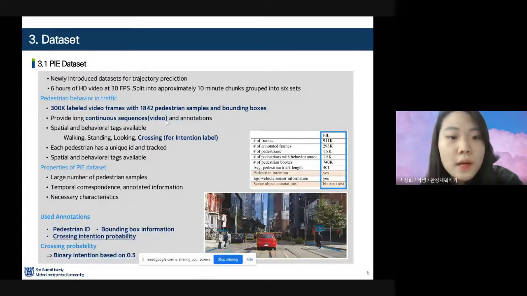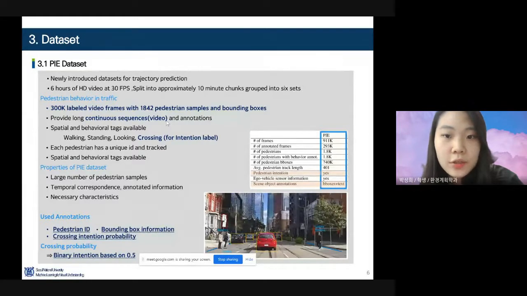The dataset of our research is the PIE dataset. PIE dataset is a newly introduced dataset for trajectory prediction with 300K labeled videos and bounding boxes. This dataset provides long sequence video and annotations. Among the annotations, we used the features of pedestrian ID, bounding box information, and crossing intention probability.